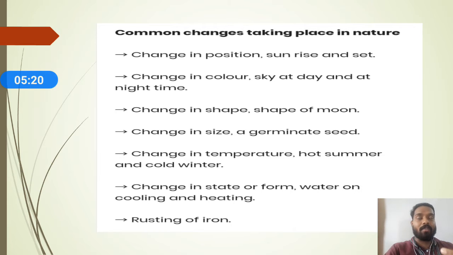Suppose, in our surroundings, solid materials will be there, liquid materials will be there, gaseous materials will be there. So we can see the changes. Suppose you take ice cubes and keep them outside. An ice cube is a solid, so due to the temperature, it converts into liquid. Again, if you slightly boil it, it will convert into gas. That means you can convert the state of matter from one state to another state. That is also a kind of change.